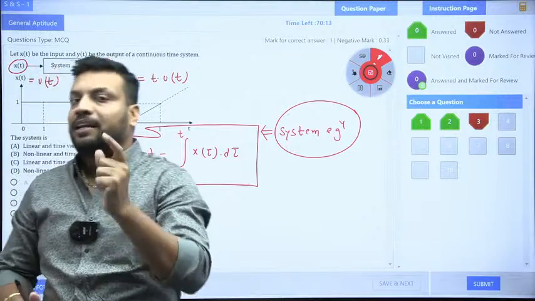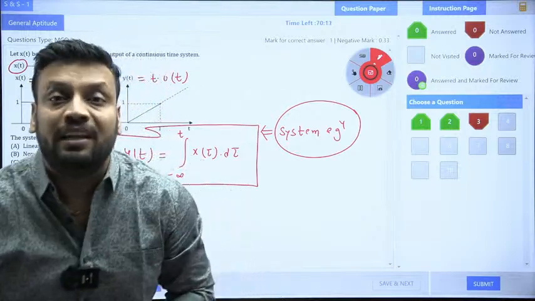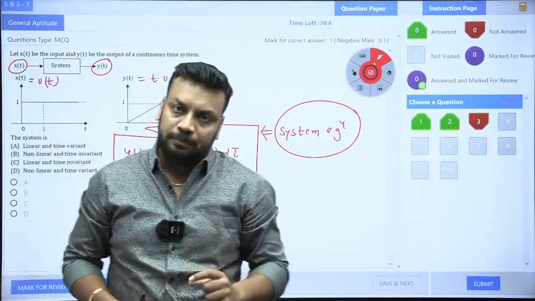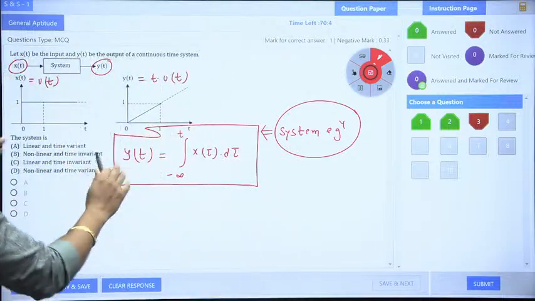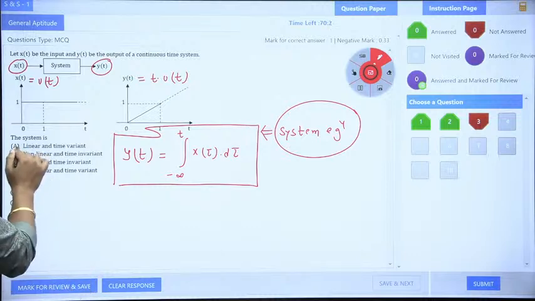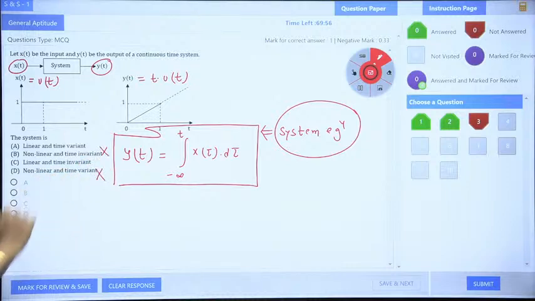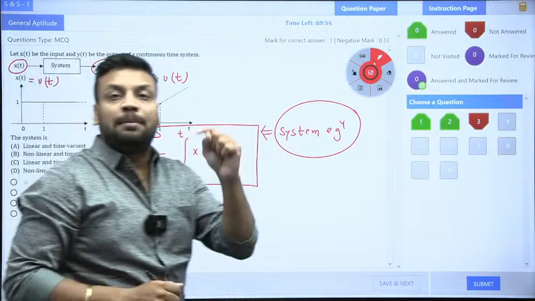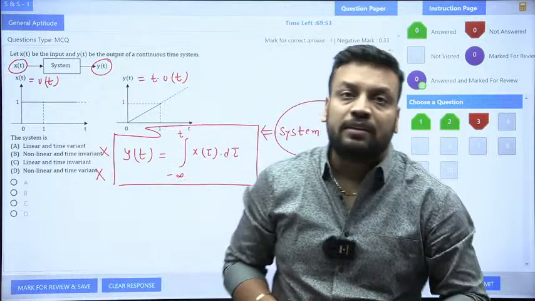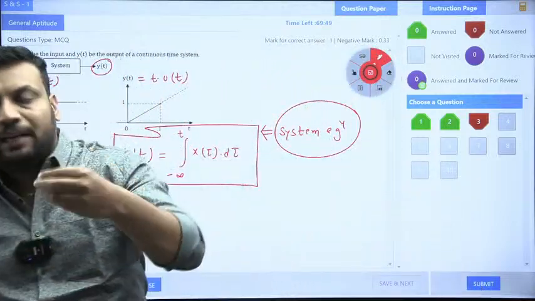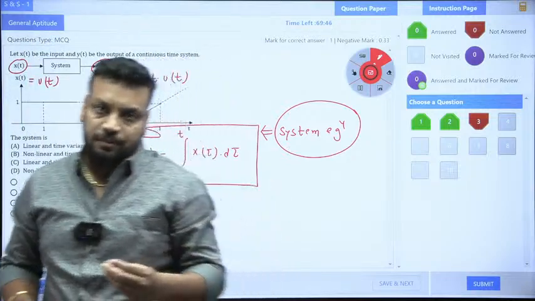But integral and derivative functions are always linear. It means for sure this question is linear, sir. In linear, either option A can be correct or C can be correct. For sure option B and option D are wrong. And this is the best way to solve the MCQ question. If you are able to eliminate some options, you should directly go for option elimination first.